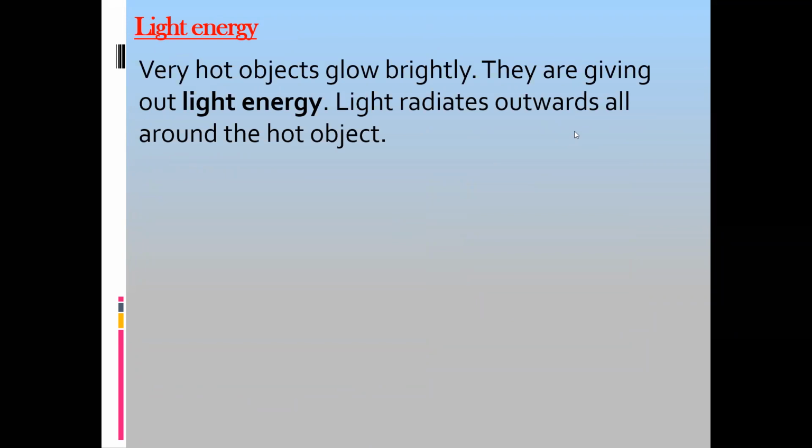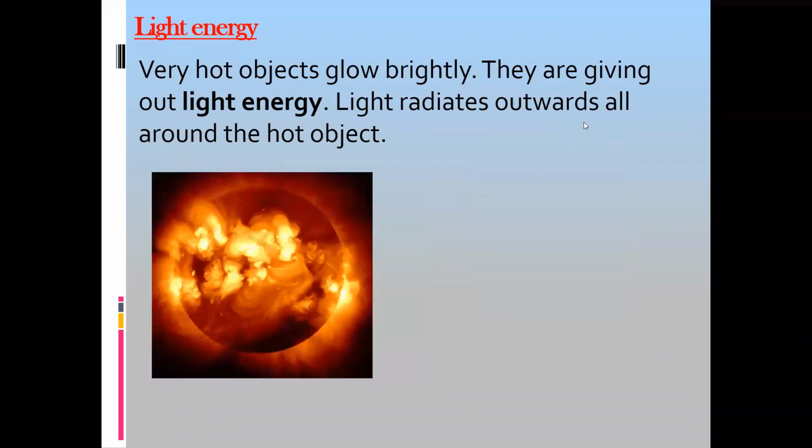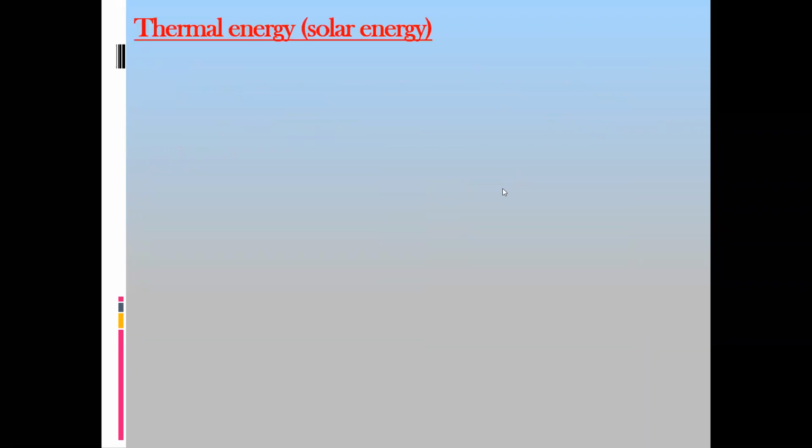Then light energy, at the last I'll discuss light energy. Thermal energy or heat energy. Basically, there are two things into which this energy is divided.